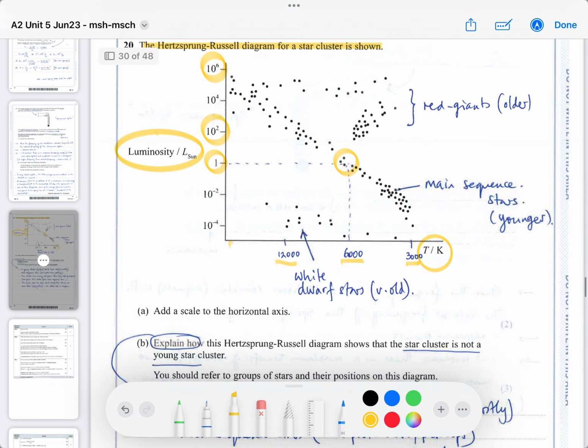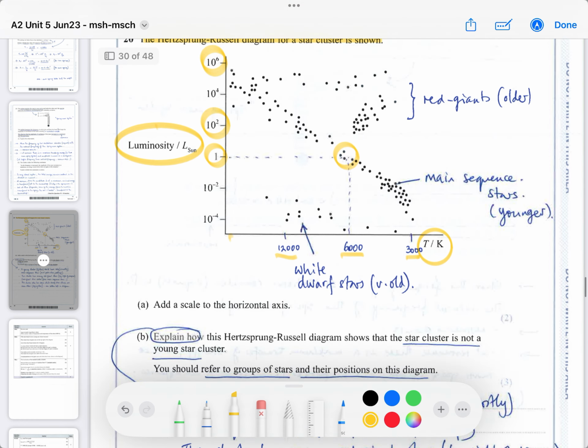Okay, I hope that's a good intro. So you can see where the main sequence stars are. Those are the ones that are fusing hydrogen in the main part of their life. They are younger than the older red giants, because when they run out of hydrogen fusion, they go into the red giant phase and they're older.